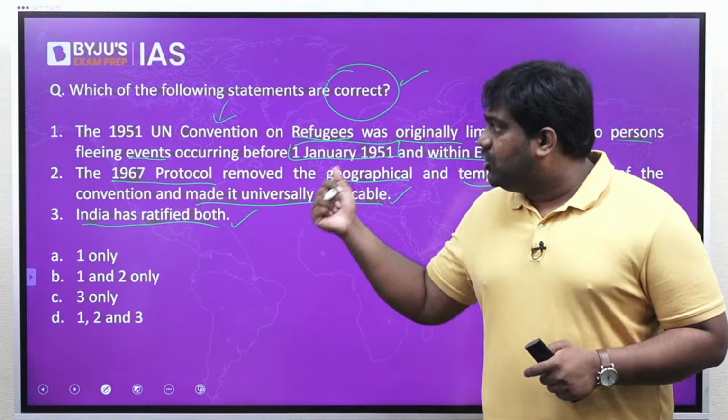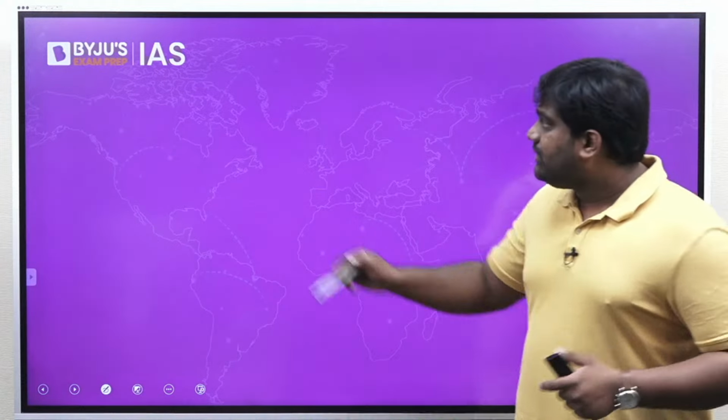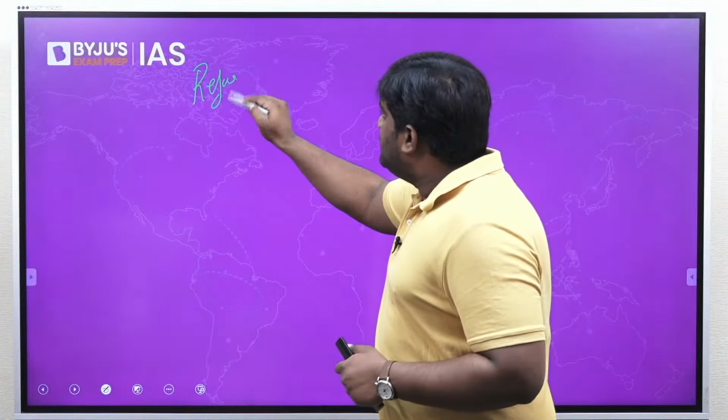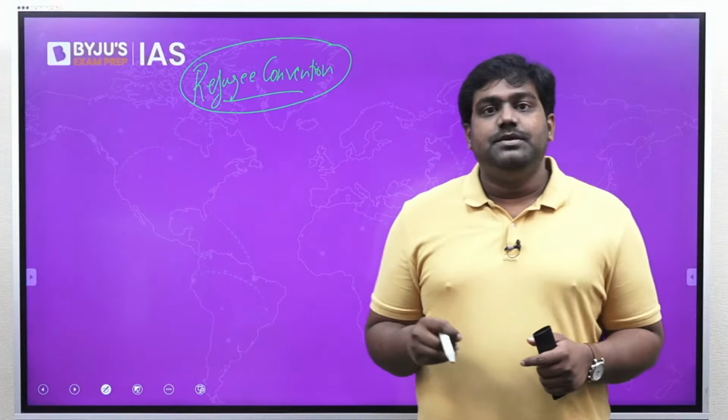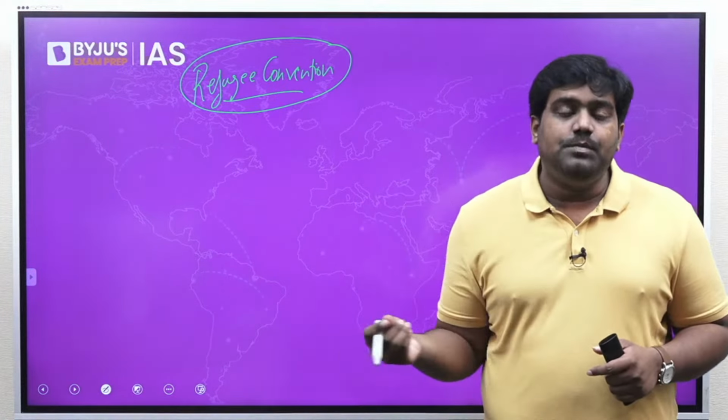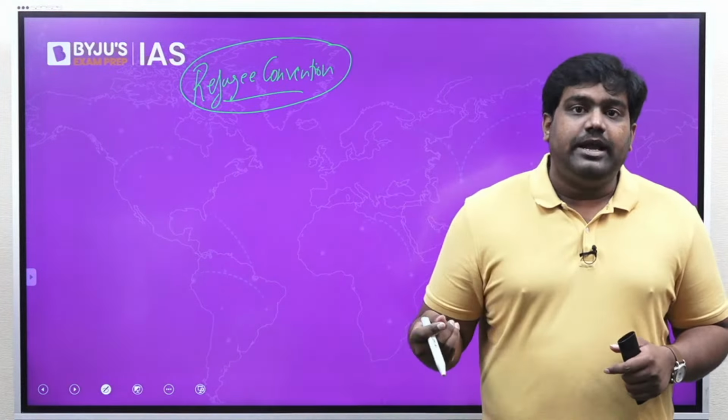See, the 1951 UN Convention on Refugees, or just known as the Refugee Convention, has also been in the news because of the Rohingya crisis, because of the refugee crisis in Europe, right? Because from Africa, from the Middle East, a lot of refugees have flown into Europe, triggering a refugee crisis in several European countries. Then we have a refugee situation in Afghanistan and in the nearby Central Asian countries, and now in Ukraine and in the neighboring countries, we are again witnessing a refugee situation.